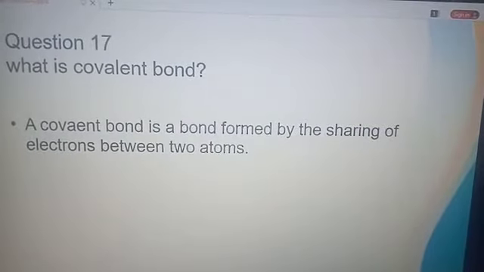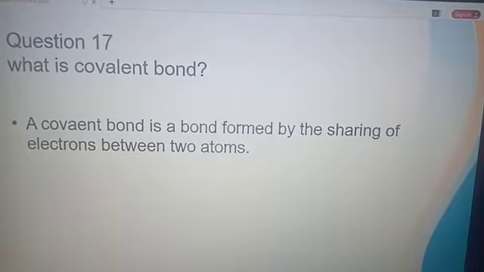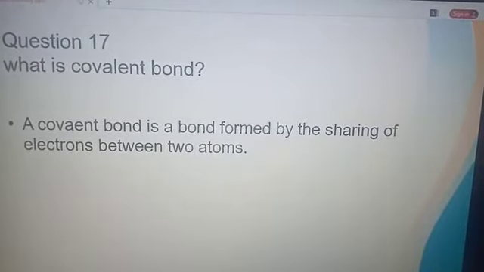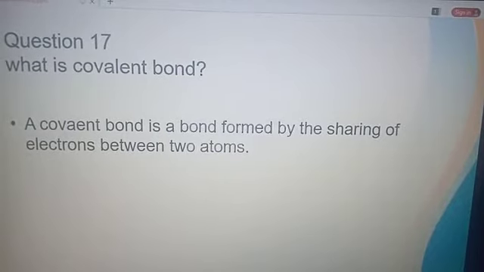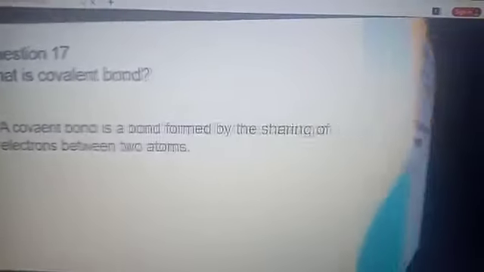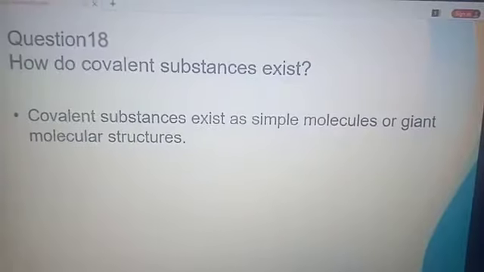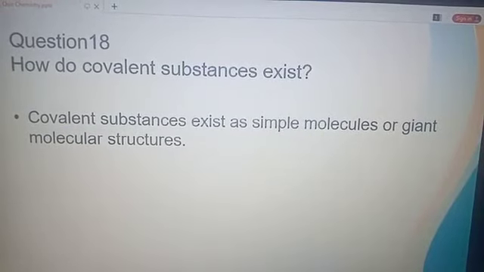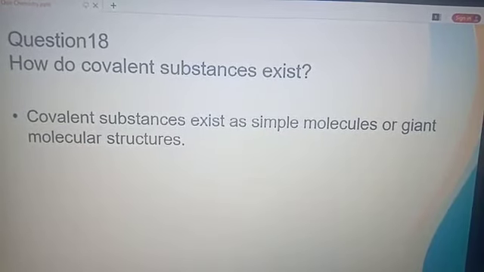Question 17. What is a covalent bond? Covalent bond is a bond formed by sharing of electrons between two atoms, and this sharing is on the basis of equality, like equal electrons from both atoms. Question 18. How do covalent substances exist?